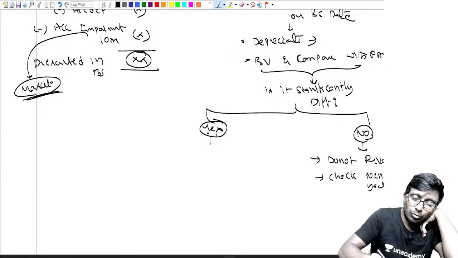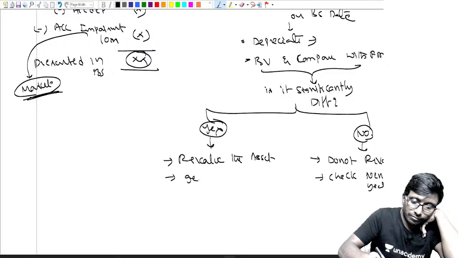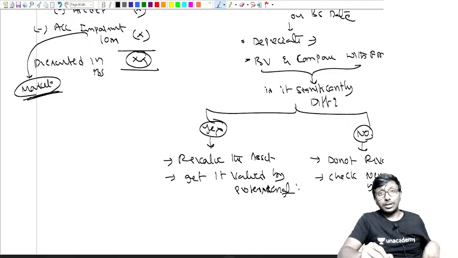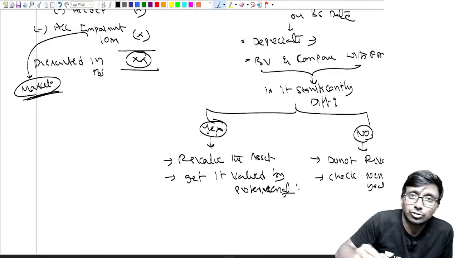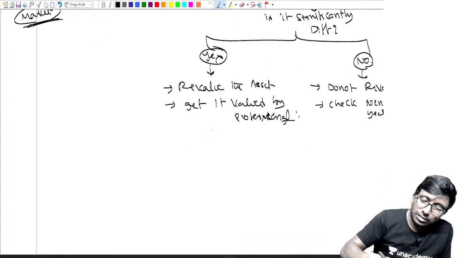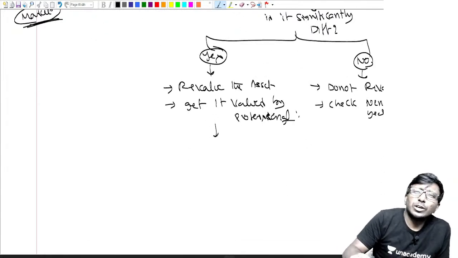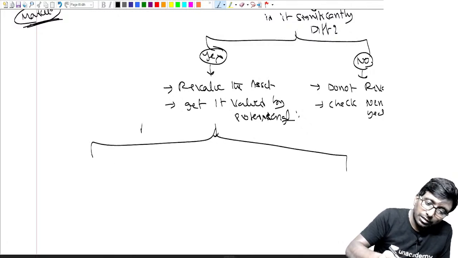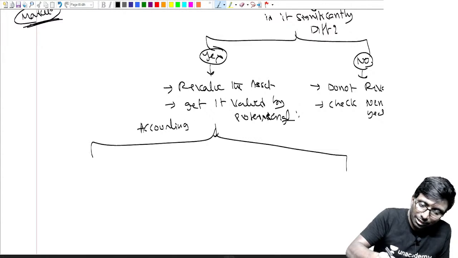What about yes? Then revalue the asset. Revalue the asset means get it valued by a professional. It should be valued by a competent person, a professional valuer. Who should do this job? A professional valuer should be doing it. Next, sir, that is fine, but how do I do the accounting? When it comes to accounting, if you are doing it for the first time, yes, first time I am doing revaluation, sir. Excellent.